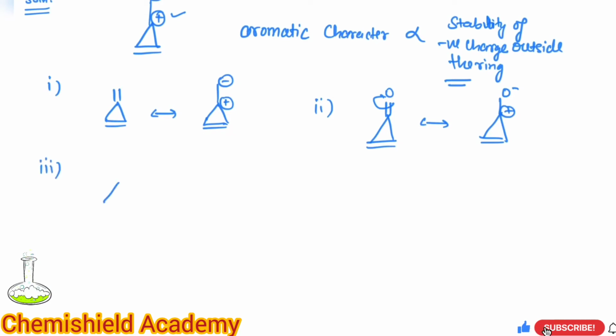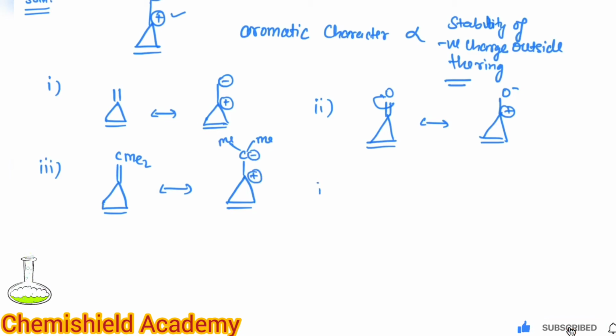In the third case, how will it happen? This will shift like this, giving negative charge and this positive charge. And in the fourth case, this will be cyanide.